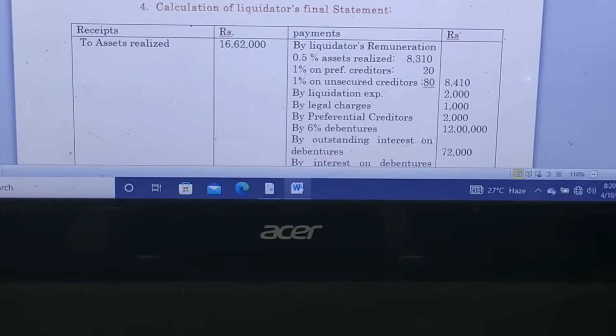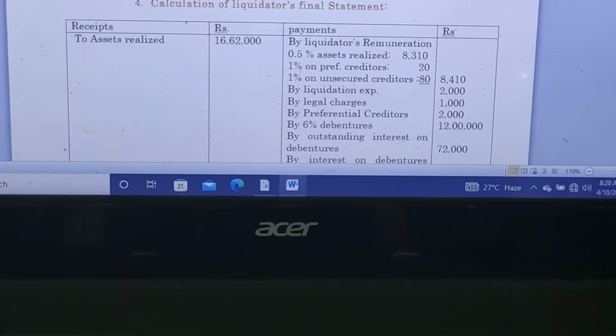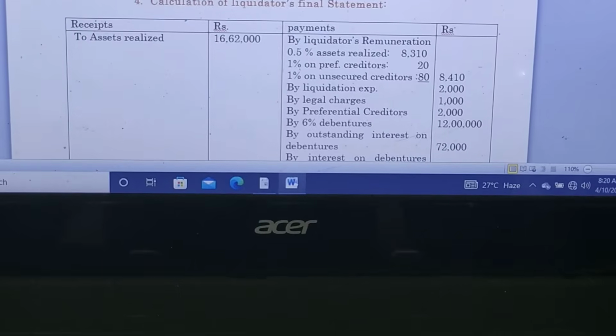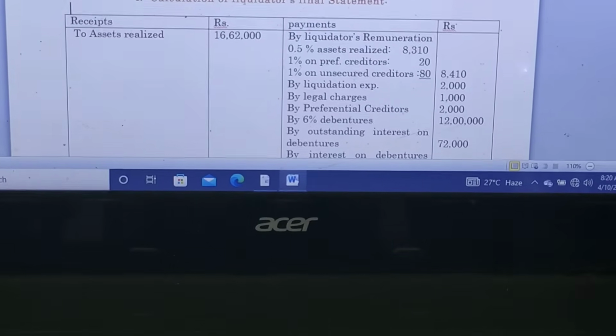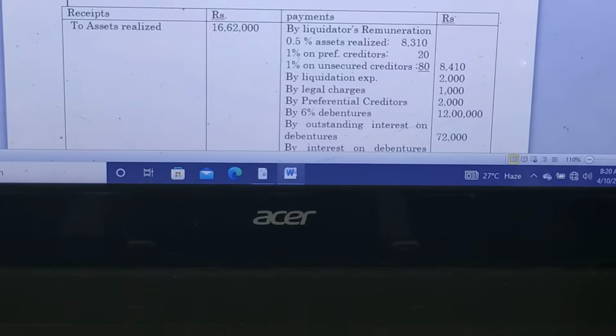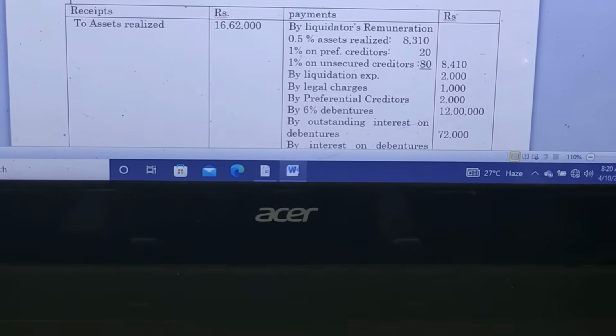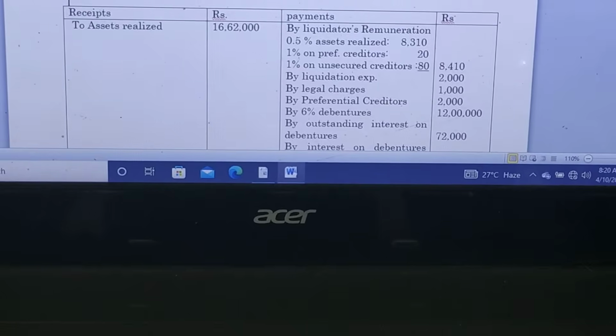Then by liquidation expenses 2,000, by legal charges 1,000, by preferential creditors 2,000, by 6% debentures 12 lakhs, outstanding interest on debentures 72,000. These are from the question as well as from the calculation.